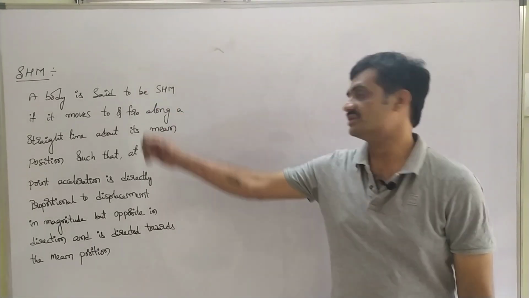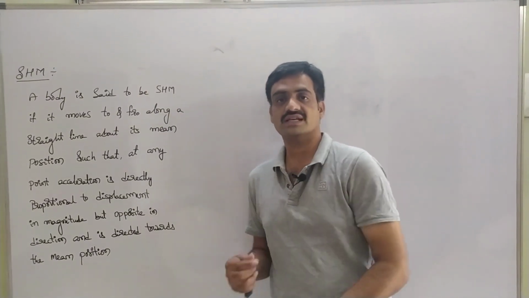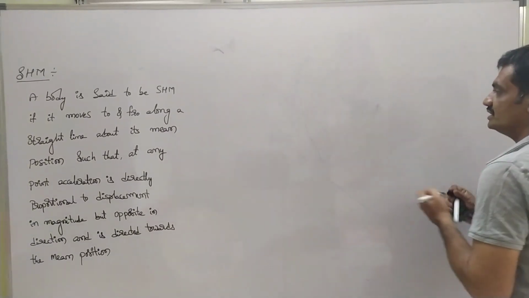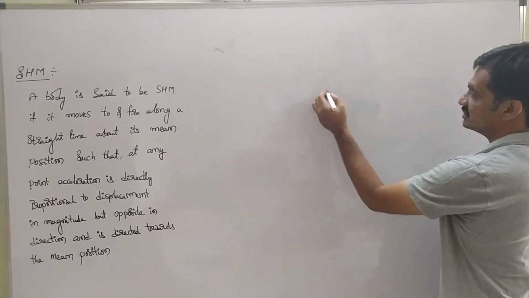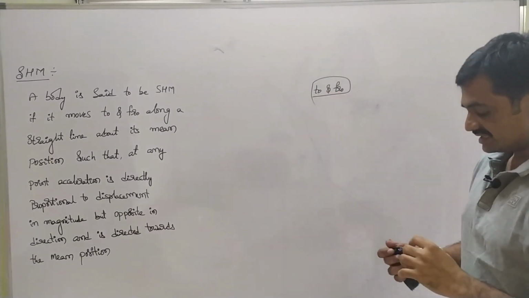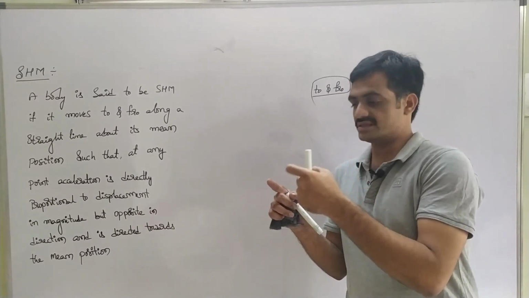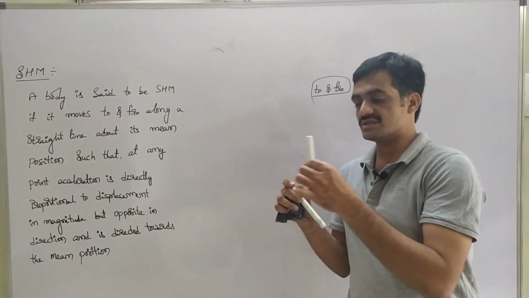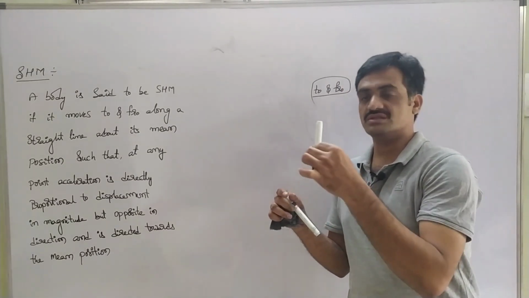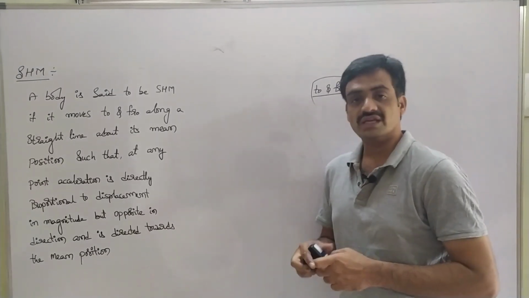Now we are going to discuss simple harmonic motion. Before starting this, let us revise oscillatory motion. Oscillatory motion is nothing but to and fro motion. Just like a guitar string, when we pluck the string it starts vibrating at that position itself, and we can represent it as oscillatory motion, as well as a swing.